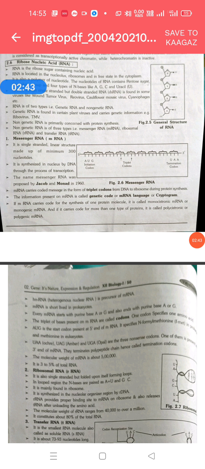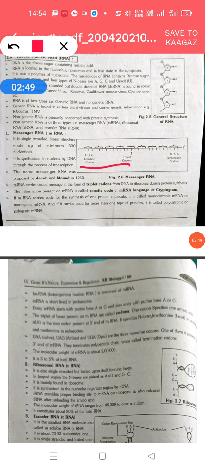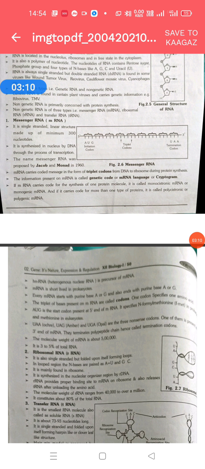Why is it called messenger RNA? Because it carries the message in the form of a triplet of nitrogen bases, called a codon or genetic code, which specifies a particular amino acid in protein synthesis. So messenger RNA carries the coded message in the form of triplet codons from DNA to the ribosome during protein synthesis. The information present on messenger RNA is called the genetic code, mRNA language, or the cryptogram.